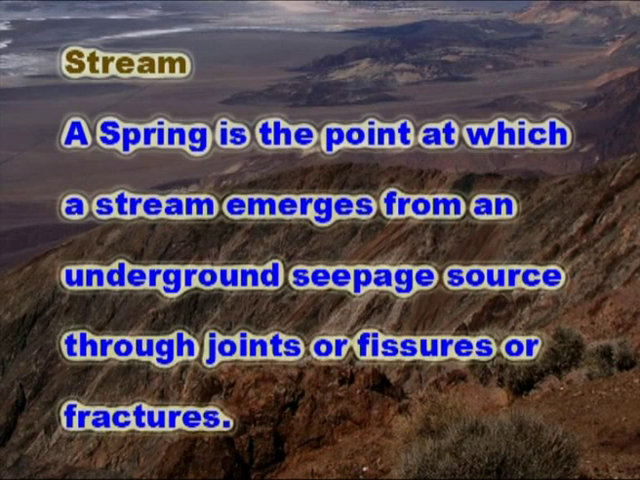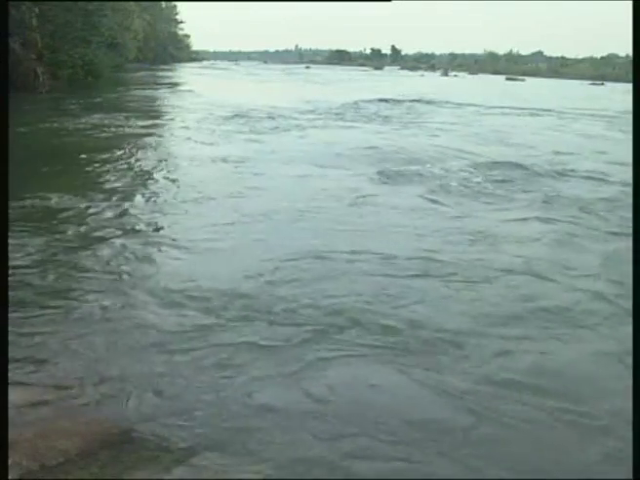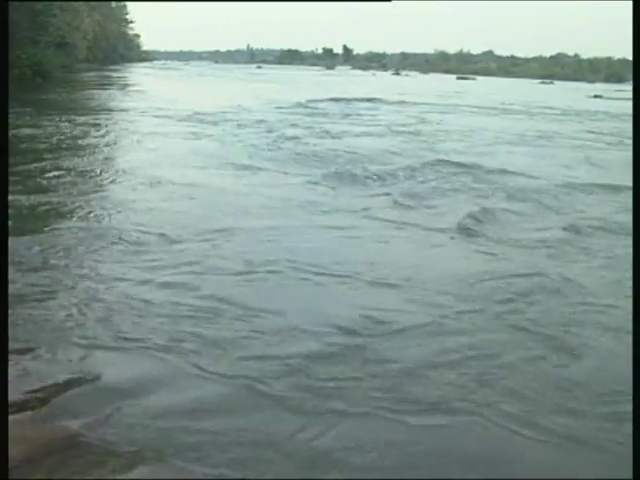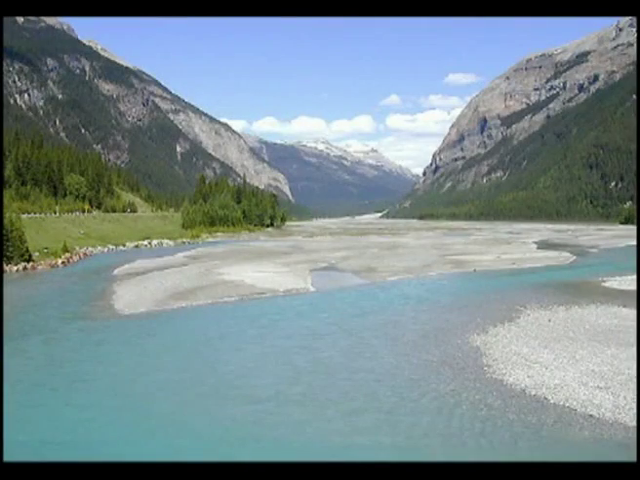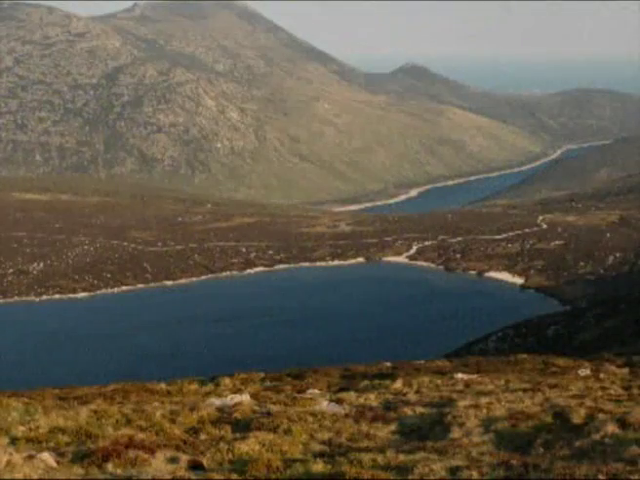A spring is the point at which a stream emerges from an underground seepage source through joints or fissures or fractures. The term headwaters is used to denote the part of a stream or a river in close proximity to its source. Every stream will have its own confluence. The term confluence is used to denote the point at which two streams merge together or a river joins with a sea or a lake or a reservoir.